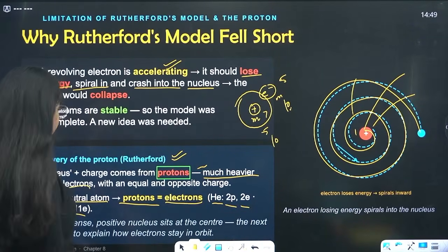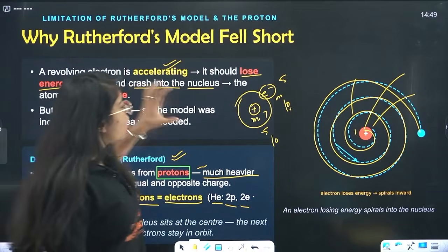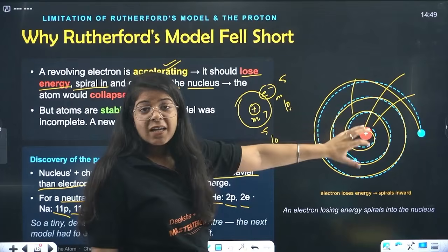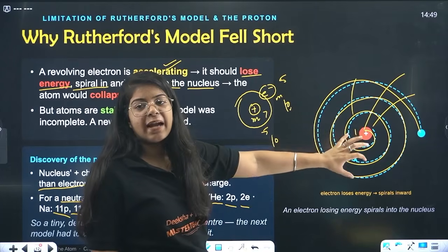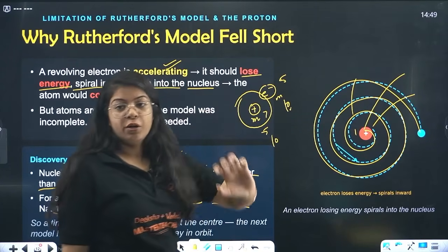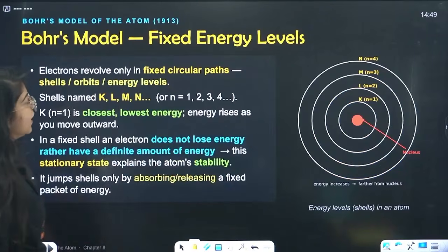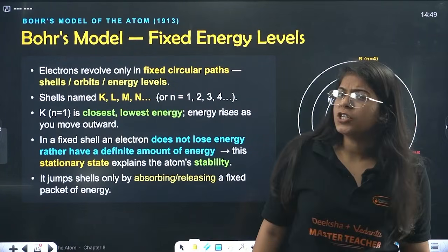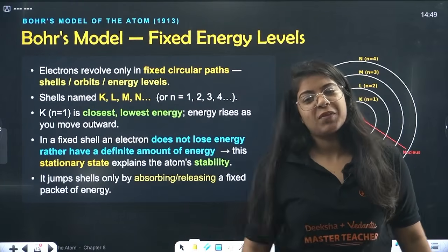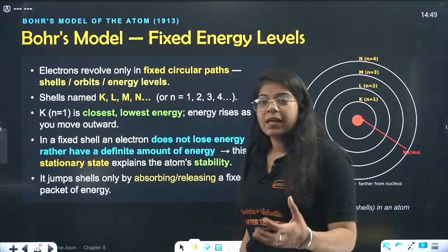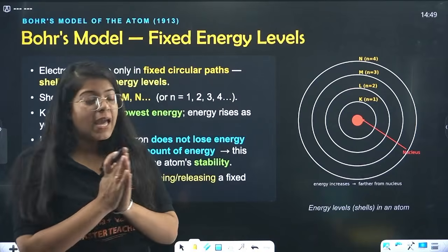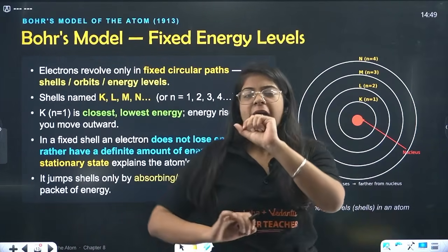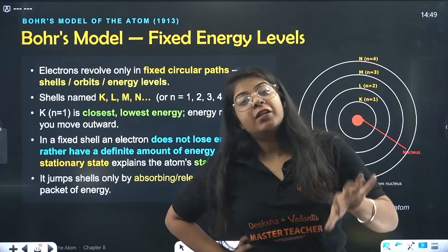Now beta, after this, it was not okay to explain how the electron is revolving around the nucleus inside the atom, and we needed a new model for that. So basically we need some fixed energy levels. That means what? Take it slow. Then came Bohr, and Bohr said, listen to me,